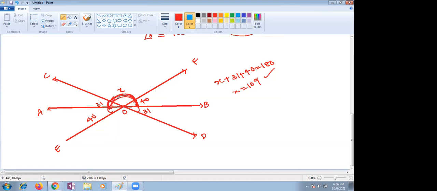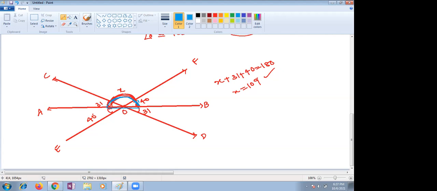Because, Raghav, I will tell you why we don't need to add here. See here, this angle X is till here, you are saying, right? COB, this is X. To find the value of X, I am taking this straight line.